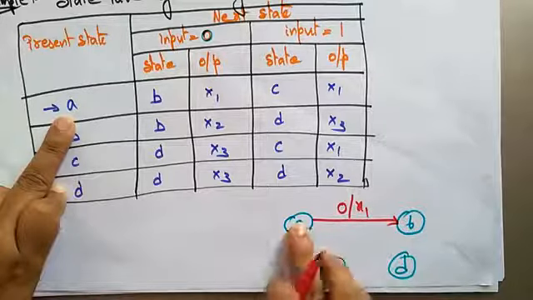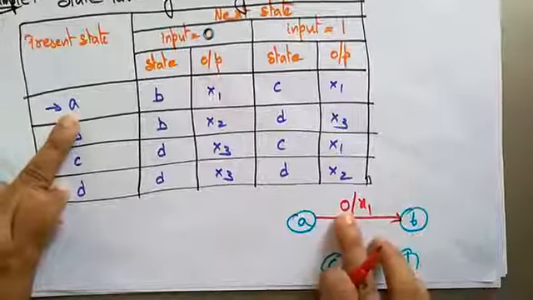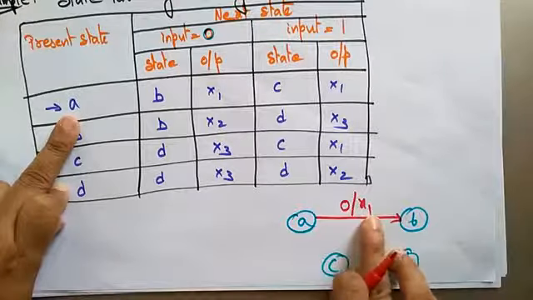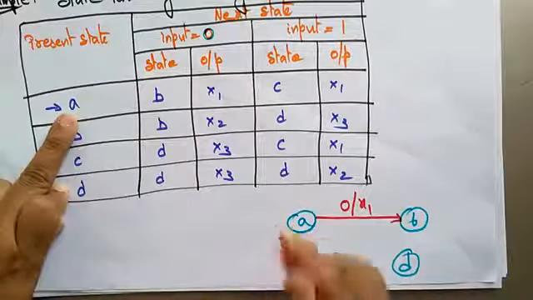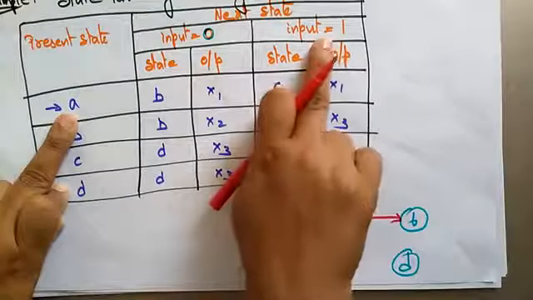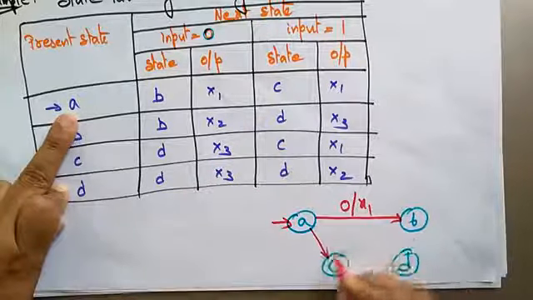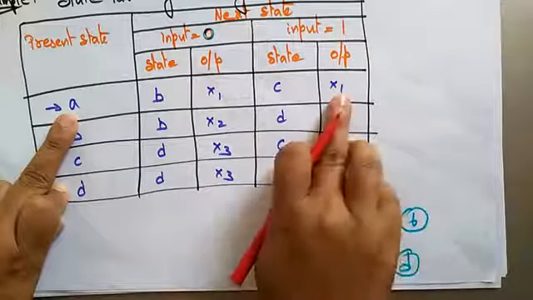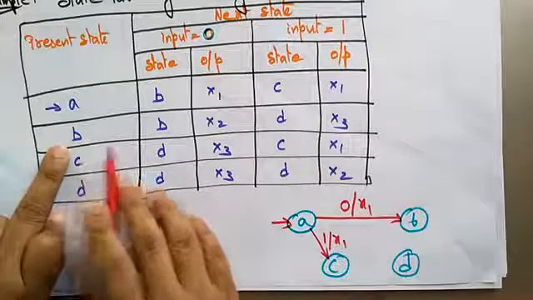Suppose the present state is A, the initial state. On input 1, which state does it go to? The state C, and the output it generates is X1.